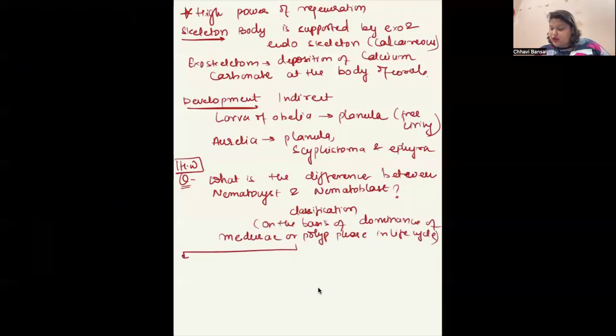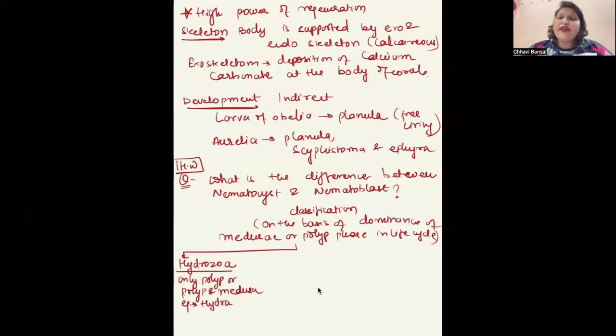First is Hydrozoa. Hydrozoa means either they are only polyp or they are polyp and medusa. Okay. Example, Hydra. Hydra is the example of only polyp form.